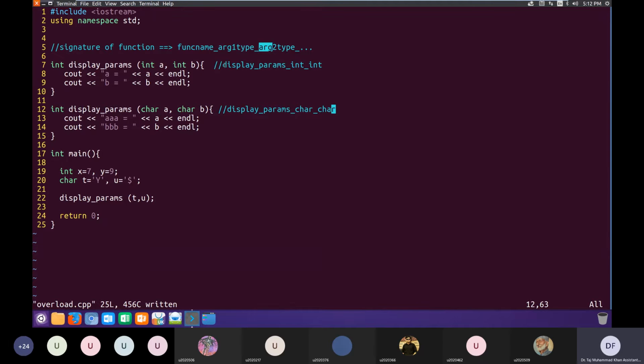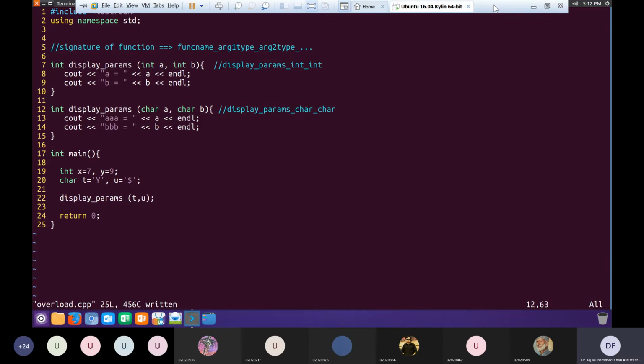So for the first definition, the signature would be display params underscore int underscore int. And for the second definition, the signature is display params underscore char underscore char. This way, using the signatures, the compiler keeps track of and differentiates between the two definitions of this function. The name of the function is the same, display params, but the signature is different, with which the compiler can identify.